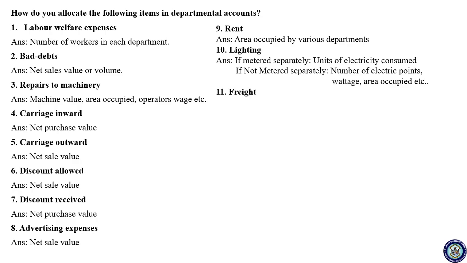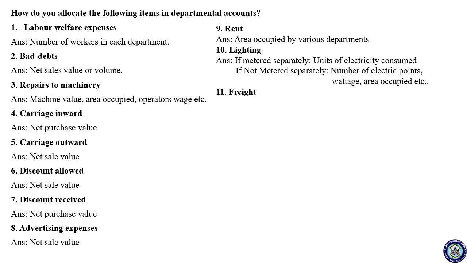The 11th one, that is freight. So freight is a transportation cost. Now what is the difference between carriage and freight? Both are regarding transportation, right? So freight is the payment for transportation. Okay, it is a payment you make for the transportation, whereas carriage is nothing but the carrying of goods.